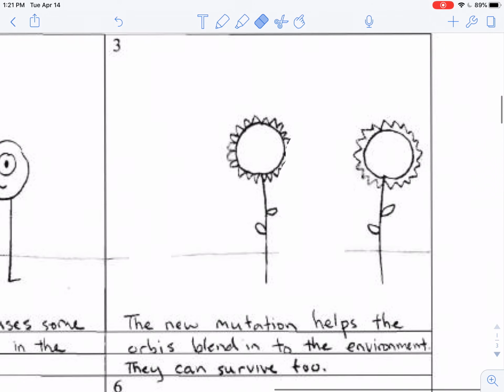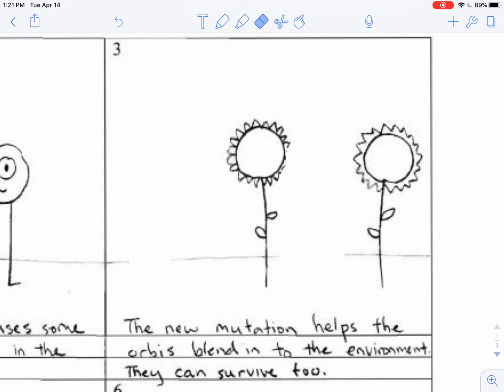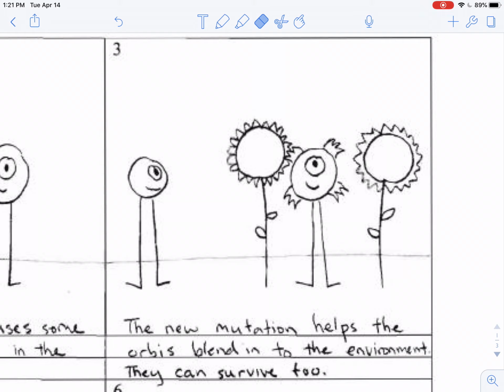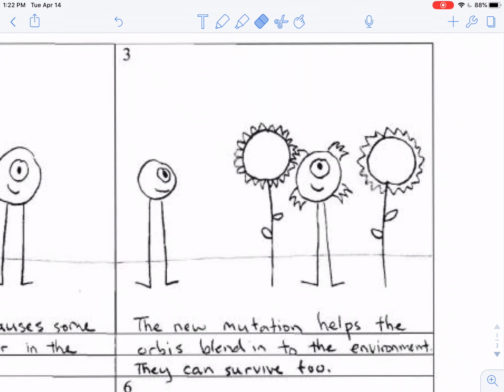Like we've learned about before, some mutations are good, some mutations are bad, some mutations have no effect. Well, this mutation turns out to be helpful. The new mutation helps the Orbies blend into the environment so they can survive also. So you can see that it would be a benefit for Orbies to have hair because they can blend into their environment, and that would make them more difficult to see for predators, so their chances for survival increases. So this mutation turned out to be a good one.